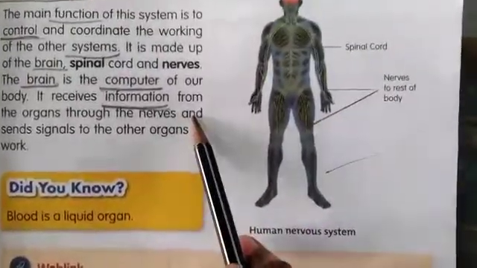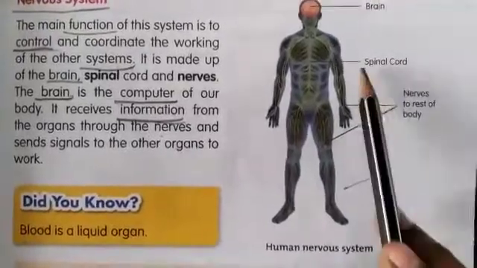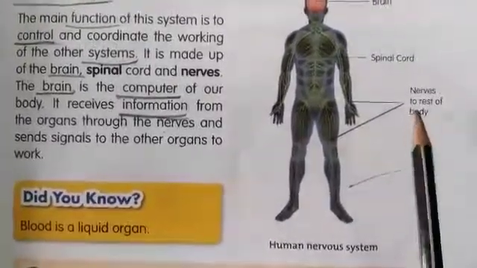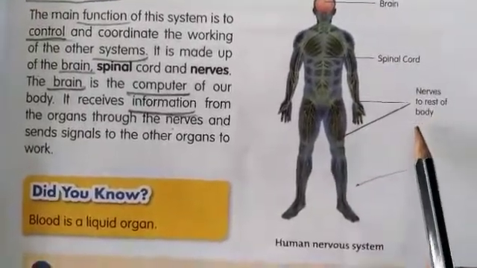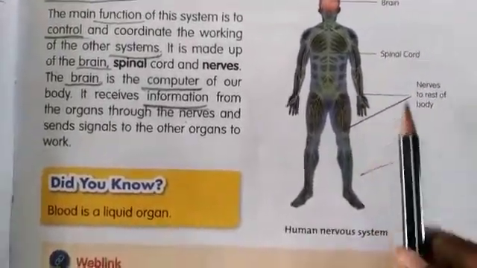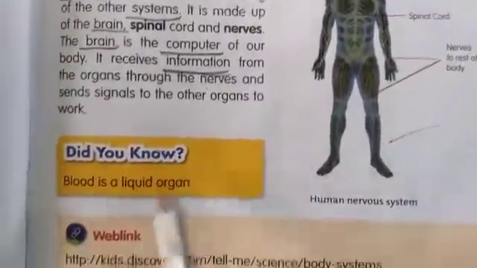After reading the lesson, you are going to draw the figure and label the organs of that organ system: brain, spinal cord, and nerves to the rest of the body. Labeling is also very important. Draw the figure and label it.